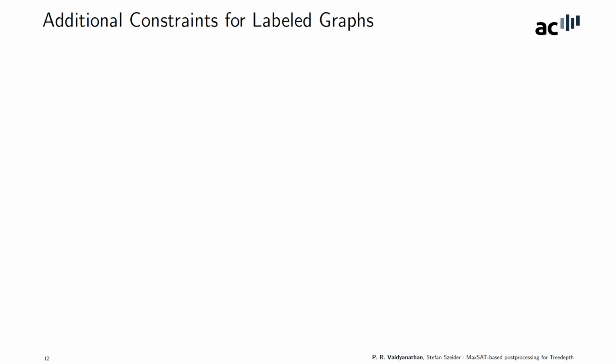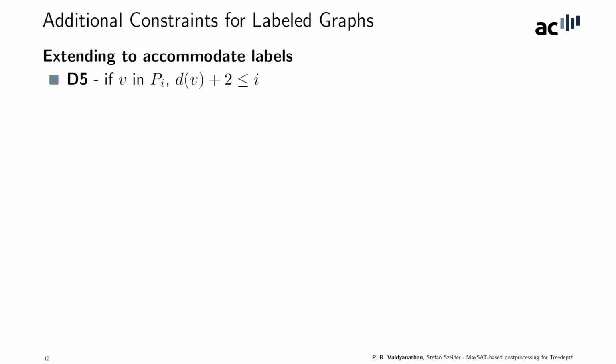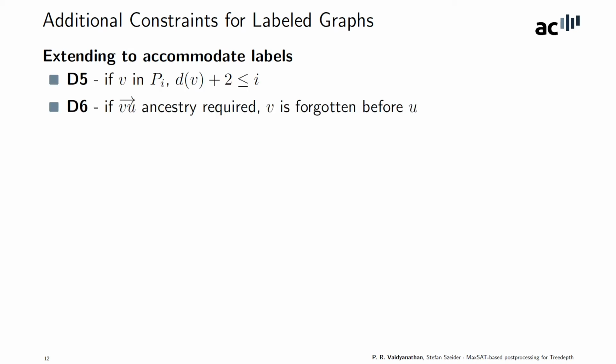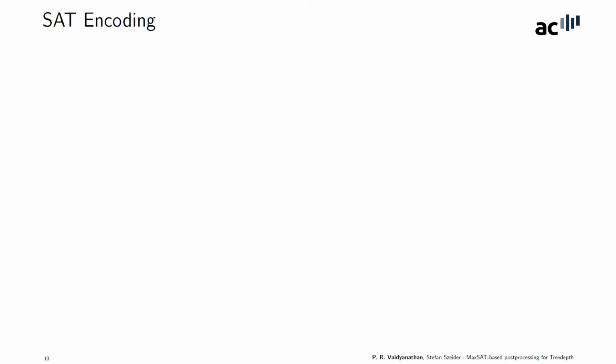What we saw so far was just to capture the vanilla tree depth notion. In our case, we need to extend this to capture the additional labels that we have added. So a vertex can only appear in a layer if its depth label is small enough, and an ancestry constraint between V and U forces V to be forgotten before U. And now we are finally ready to discuss the SAT encoding.